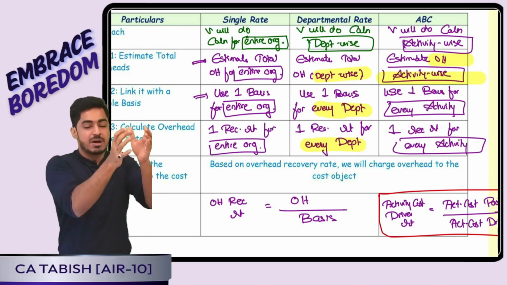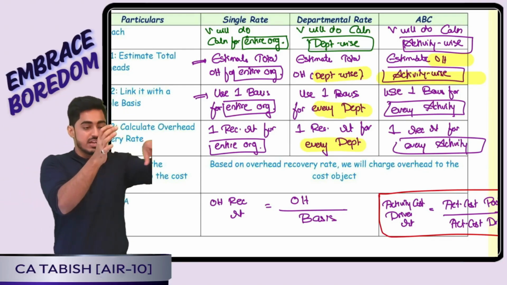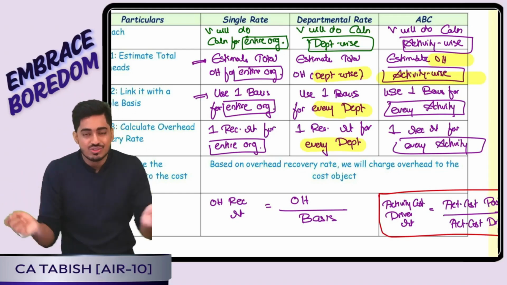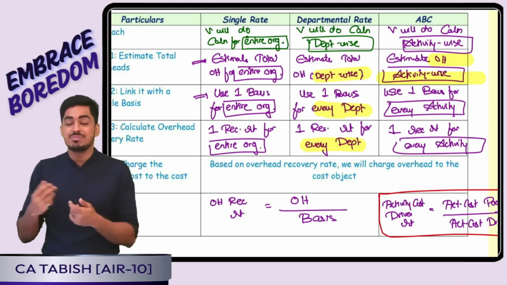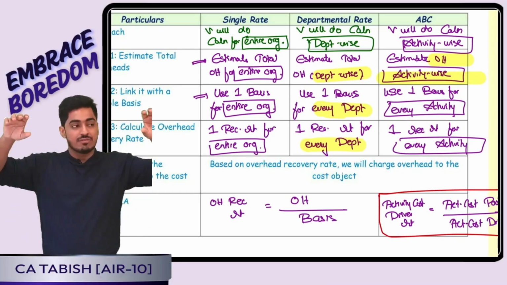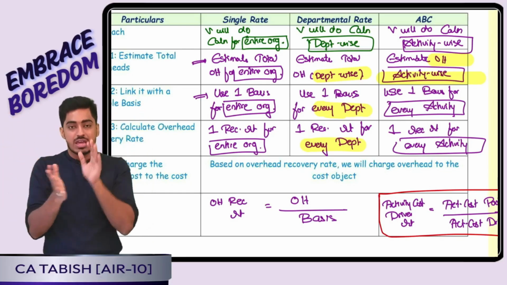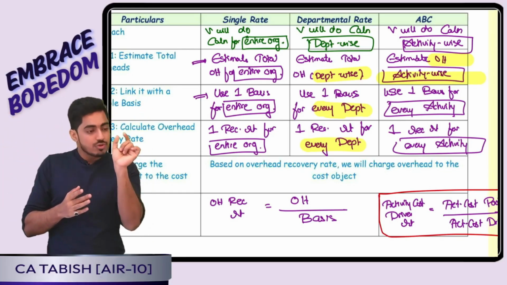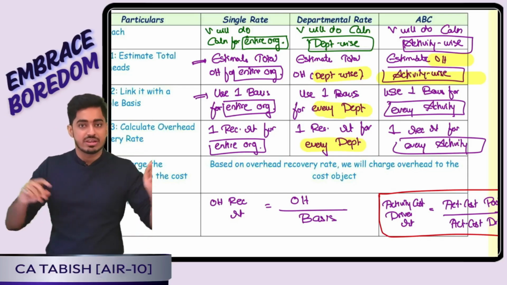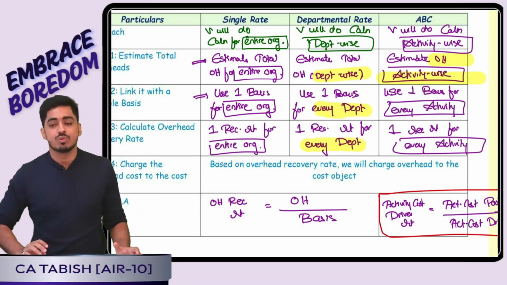Now for every department I got the overhead. For every department I will link it with the basis. For every department I will get the recovery rate. Using that I will charge. Yes, in ABC it is going to be even more detailed. For every activity, total overhead I will split it into activities. That means for every activity I will get the overhead, I will get the basis, and I will arrive at the recovery rate. Using that I will be charging my overhead to the cost object.